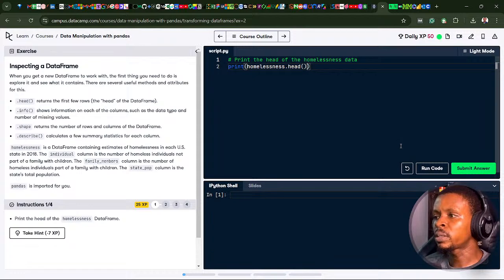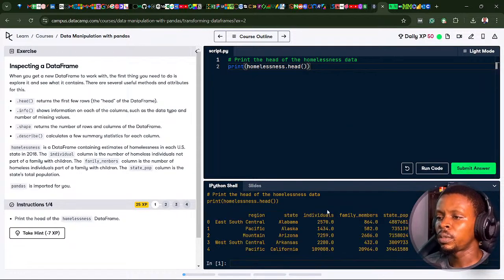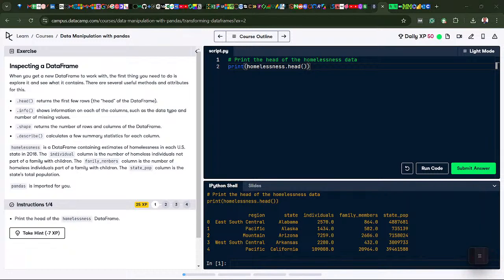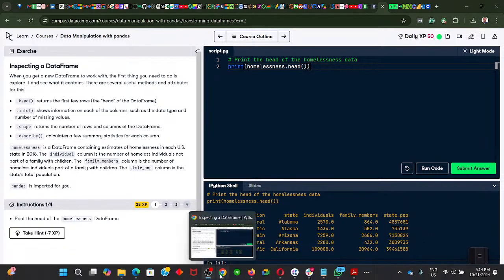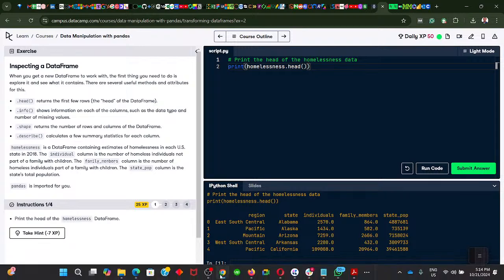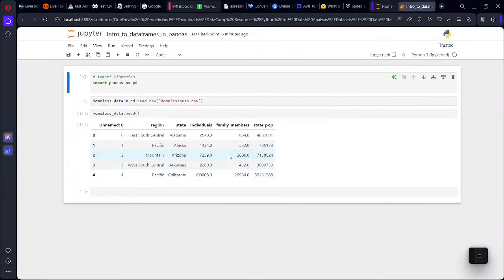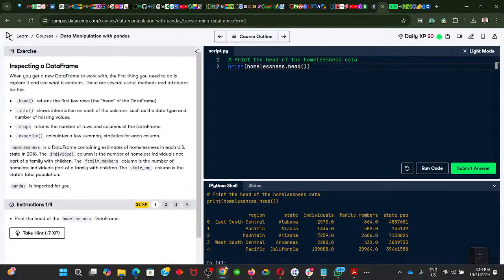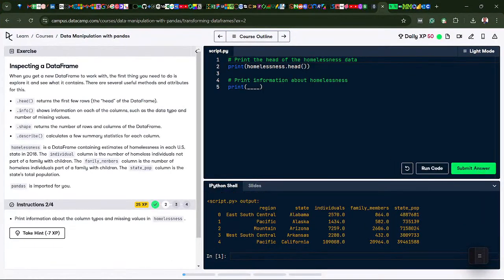Open and close the brackets. Let's run the code. You can see we have the same results here: the region, the state, the individuals, the family members, and the pop. Let me just turn off my camera real quick. So I can see that we have the same results that I have on this DataCamp platform. Let's submit the answer and see.